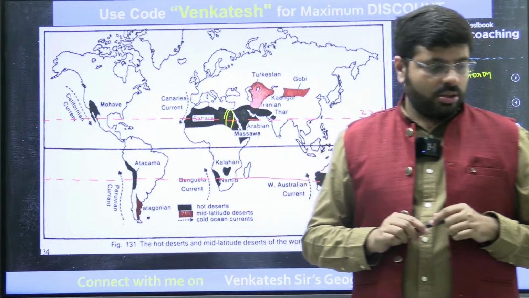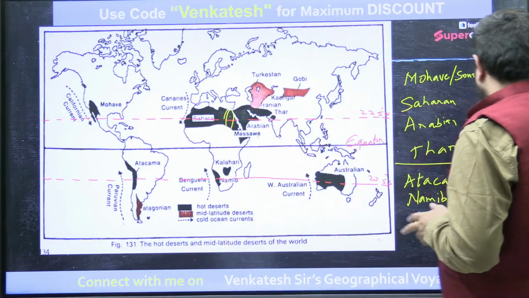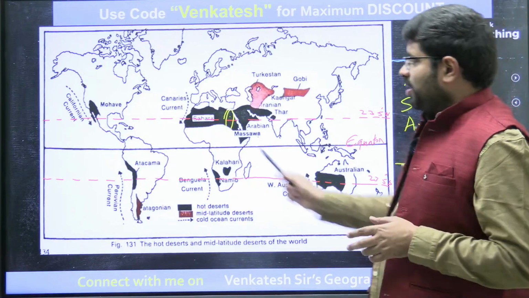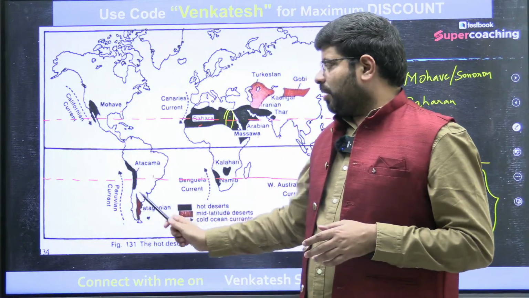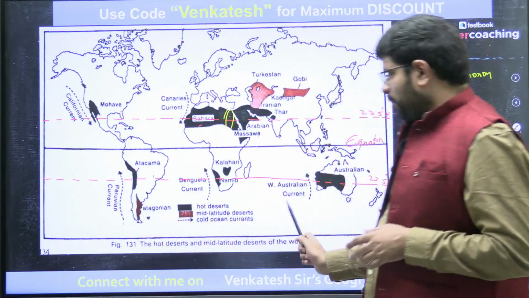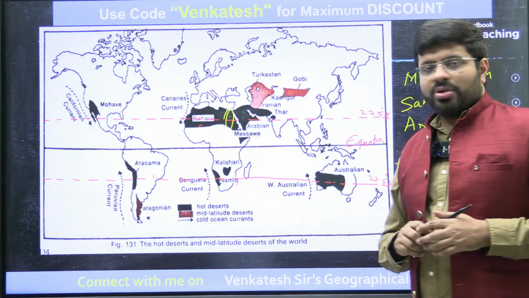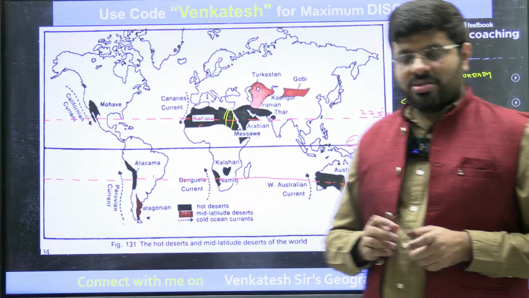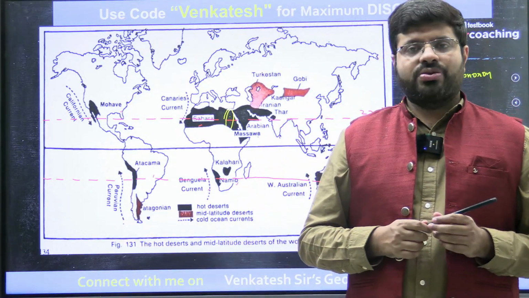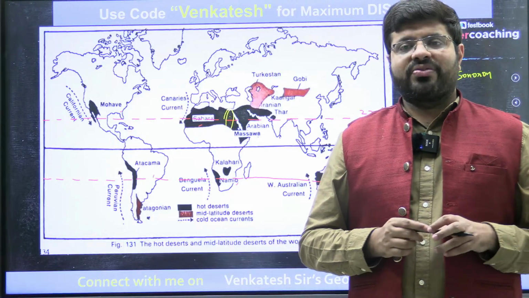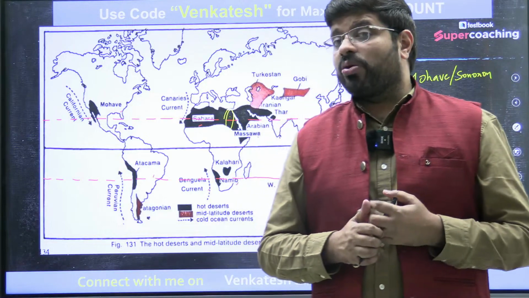That is the thing. Then the second aspect, mapping. I would like you to prepare the mappings in this way. Sahara, Canary. Mojave, California. Atacama, Peru. Namibia, Benguela. Australia, Australia. So I want you to remember this. When you remember this, you would never forget. Tomorrow if they ask you to match the following hot deserts of the world with the respective cold oceanic currents, you should be knowing.